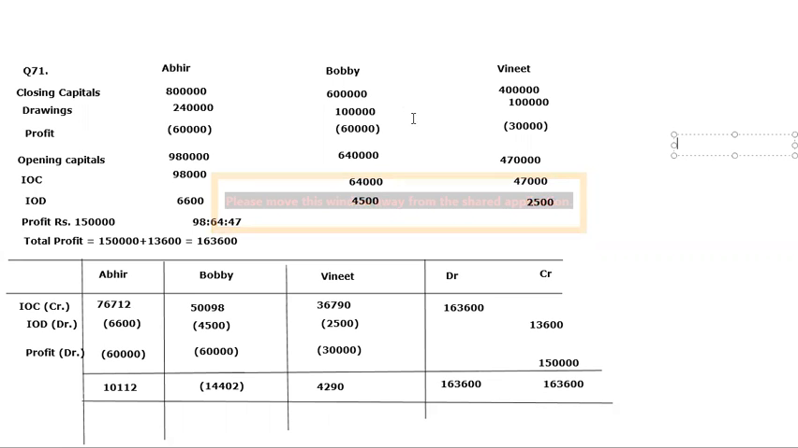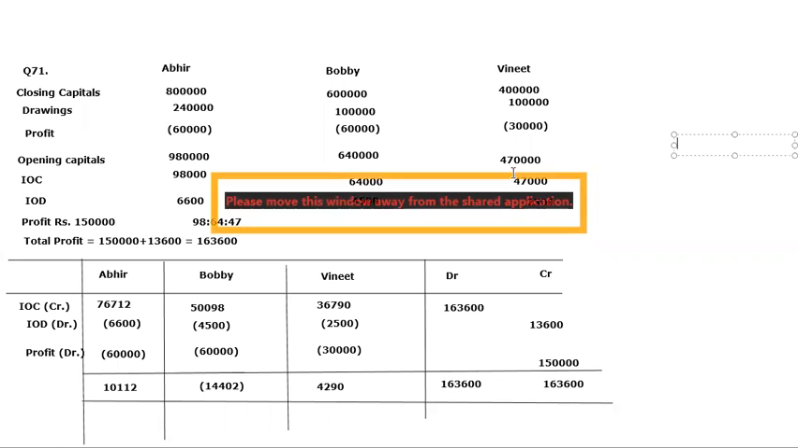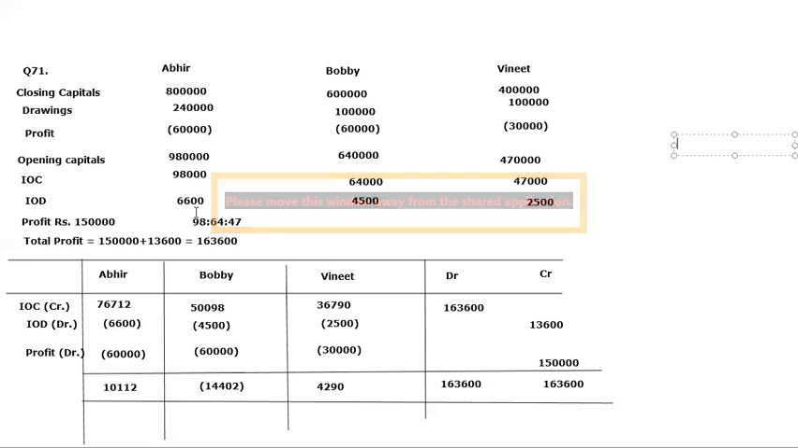Now, when we are dividing profit, we have come to know that the amount of profit is less and the sum of IOC is more. Now, in this case, the entire profit cannot be distributed in profit sharing ratio. Whenever the amount of profit is less and the amount of provision is more, the entire profit will be distributed in the ratio of provision. So first of all, we have found out ratio of IOC, and it is 98 ratio 64 ratio 47.